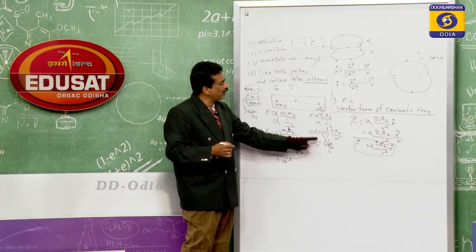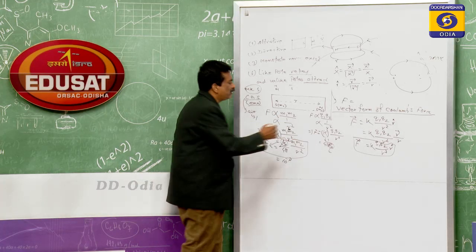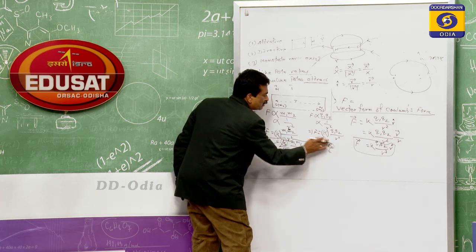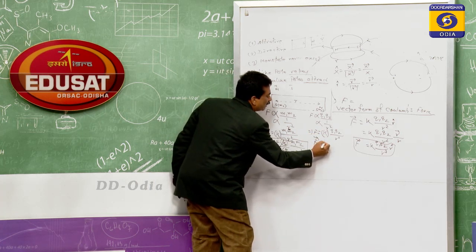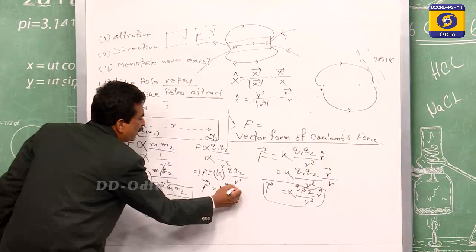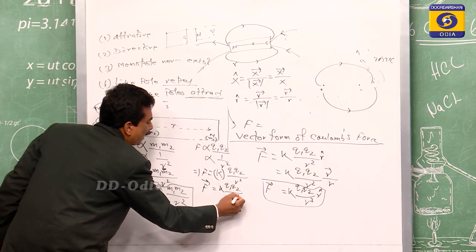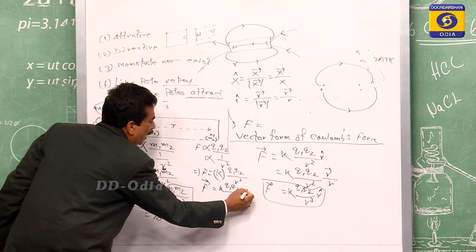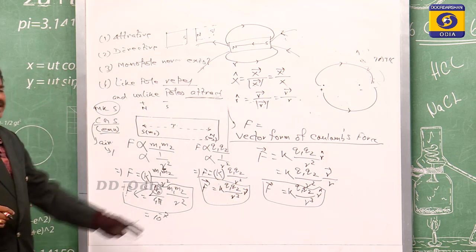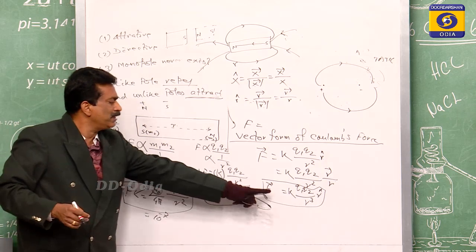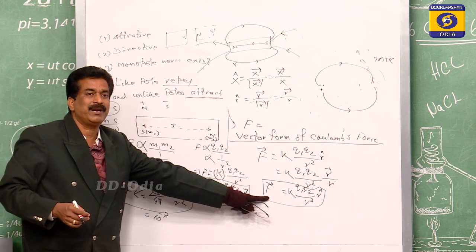Similarly, for electrostatics, the magnitude portion equals this, and if we make it a vector, then that equals k q1 q2 by r cube times the r vector. This is the electrostatic vectorial form. This is the magnetostatic vectorial form.